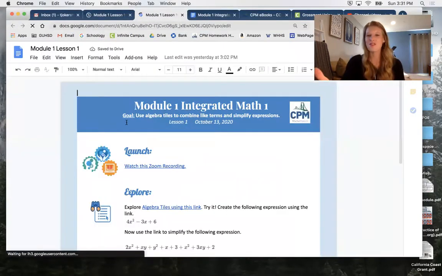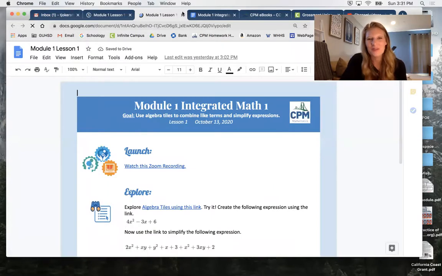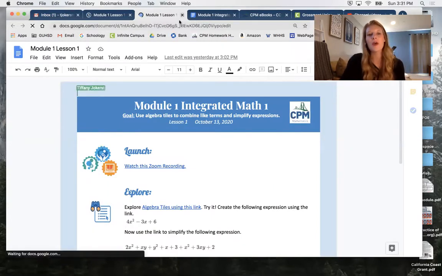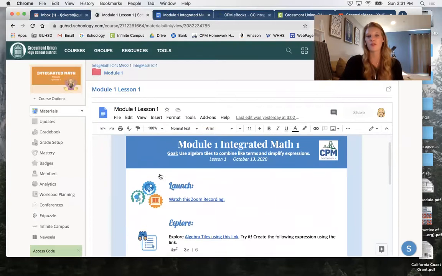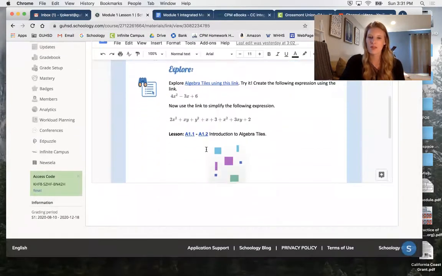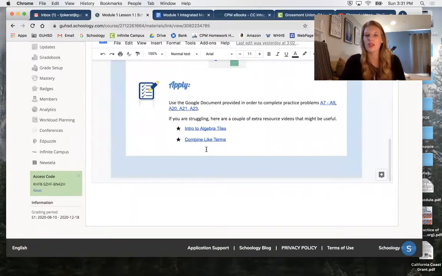If you wanted to save them, you're welcome to save them that way as well into your drive, but you don't need to. You can actually work right from Schoology as well. So this is what the lesson looks like and how a typical lesson will look in this course.